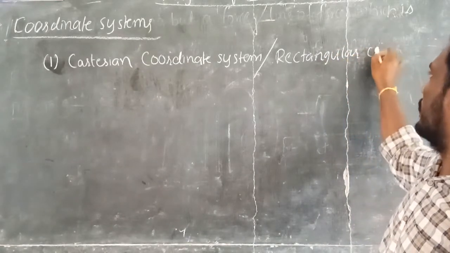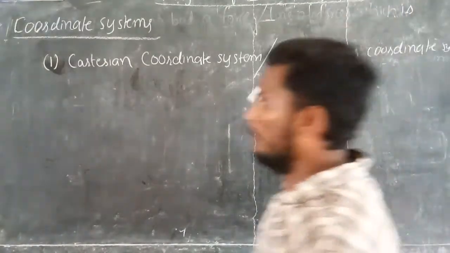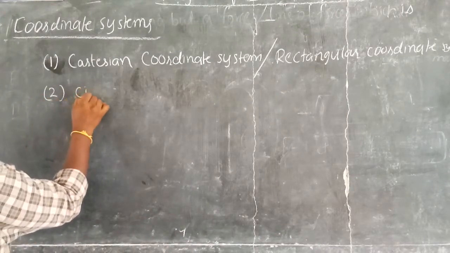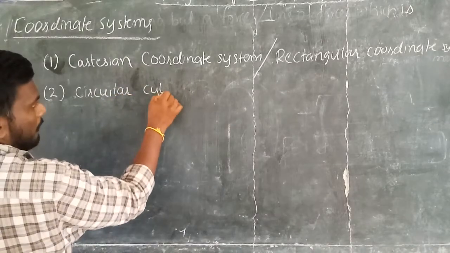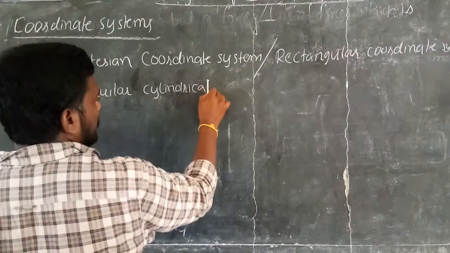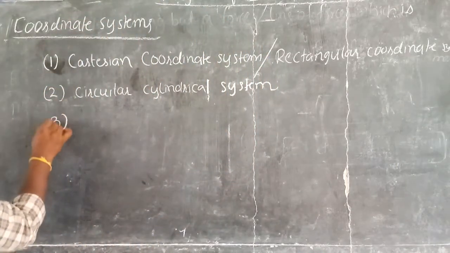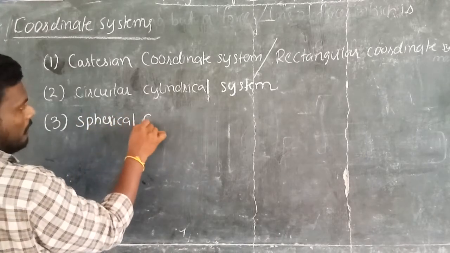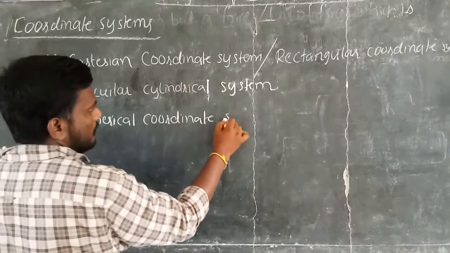We have one more system, the circular cylindrical system. And the final one is the spherical coordinate system.